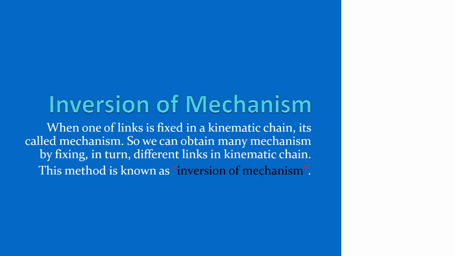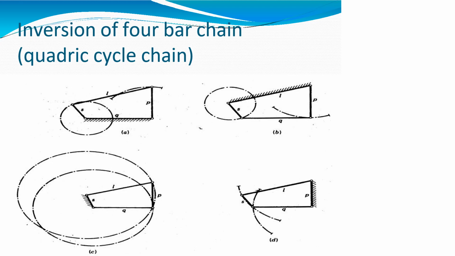Now we are going to see about inversions of mechanism. When one link is fixed in the kinematic chain, it is called a mechanism. We can obtain many mechanisms by fixing different links in turn in the kinematic chain. That method is known as inversion of mechanism. The 4-bar chain gives three types of inversions. A and B show the first inversion of the 4-bar chain, C denotes the second inversion, and D shows the third inversion of the 4-bar chain.